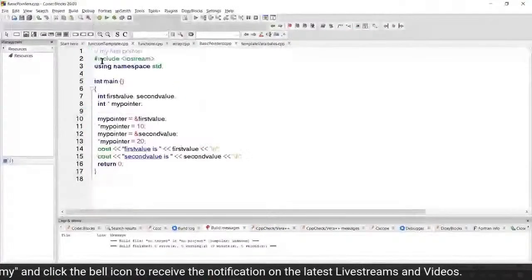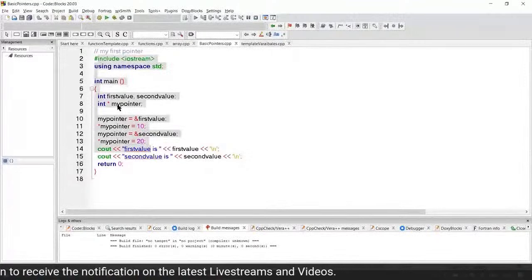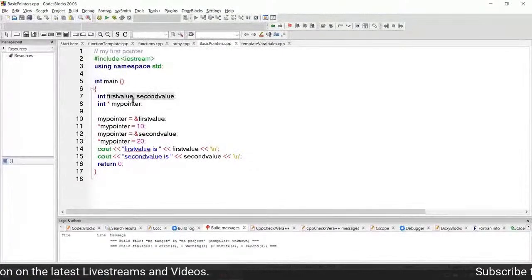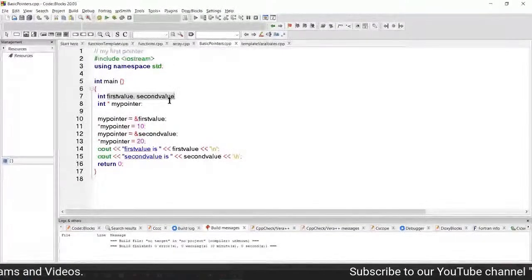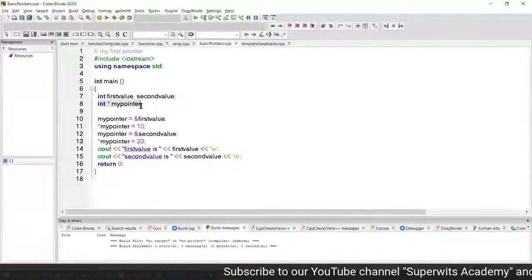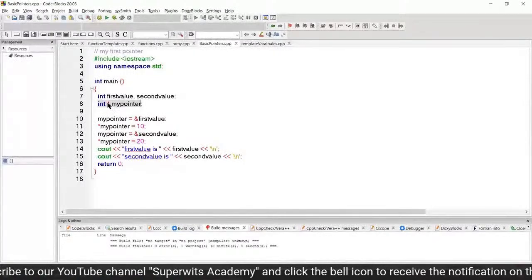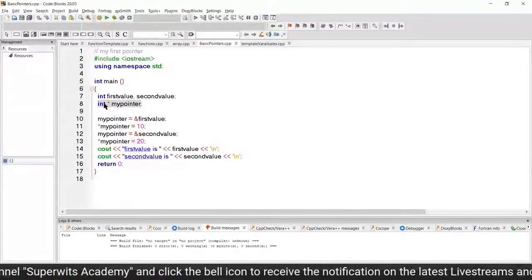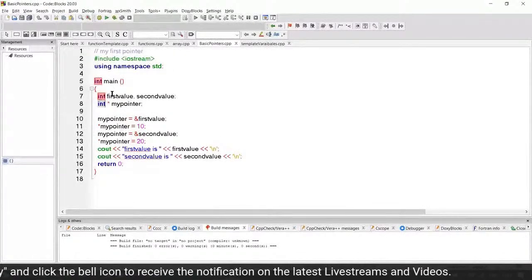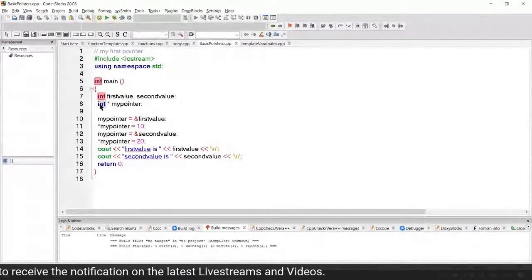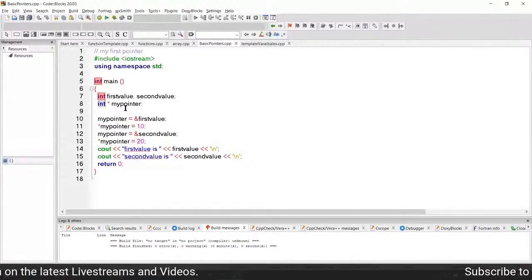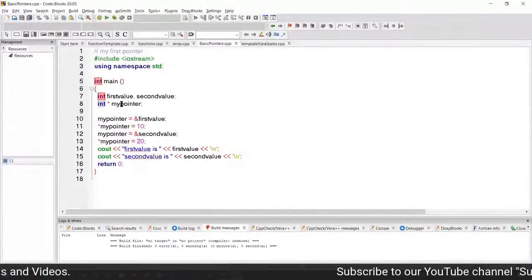Here, if you see what exactly is being done for the pointers, we have a main method, and 2 variables are being declared here. No initialization of value has been done. Then we have declared a pointer by using a dereferencing operator. The declaration happens in this way only, and because these variables are int, that's why I'm using int as the type for this pointer.